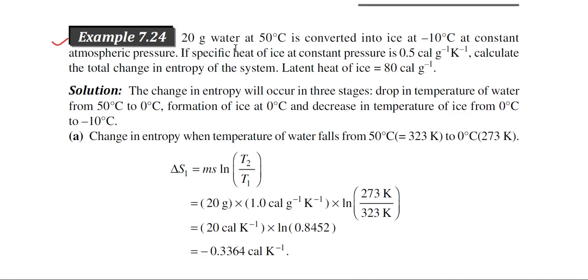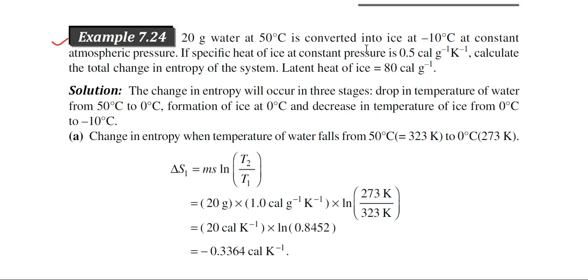20 gram water at 50 degree centigrade is converted into ice at minus 10 degree centigrade at constant atmospheric pressure. If specific heat of ice at constant pressure is given, calculate the total change of entropy of the system. Latent heat of ice is given. So, you see that here 20 gram of water at 50 degree centigrade is converted into ice. So this process also occurs in different steps.